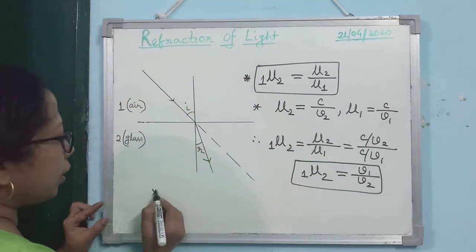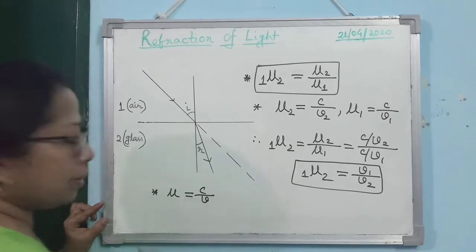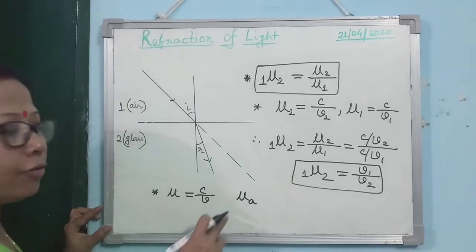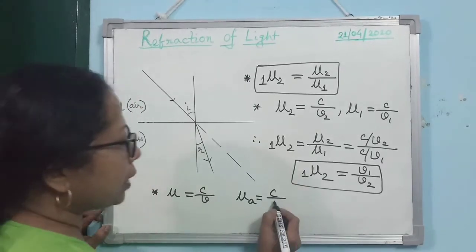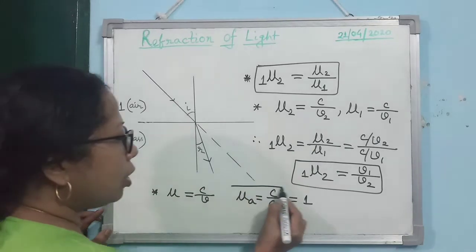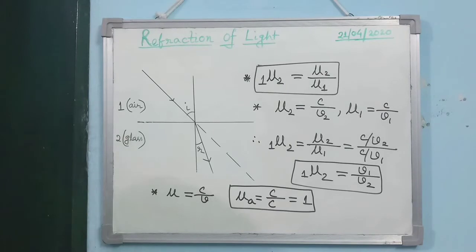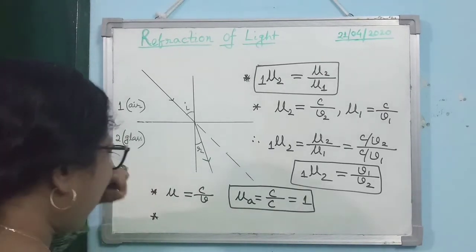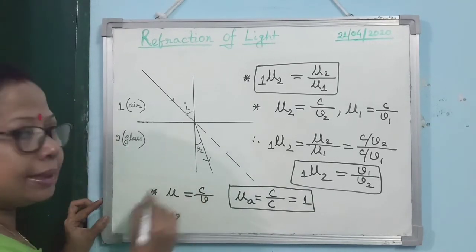Then another important question comes from this one. You see, μ is equal to C by V. Clear? So you see, what will be the refractive index of air or vacuum? When I am taking the refractive index in air or vacuum, then V will become equal to C. So what is the refractive index of air or vacuum? The refractive index of air or vacuum is 1. Clear?